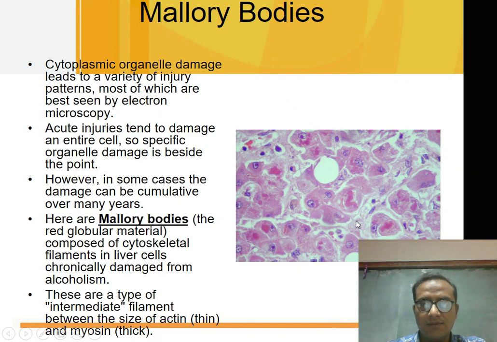This is a microphotograph of the liver, histological view of the liver showing globular eosinophilic accumulations. These are Mallory bodies, and seen in alcoholism.